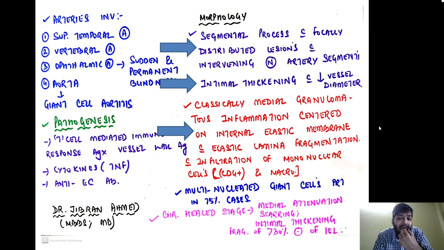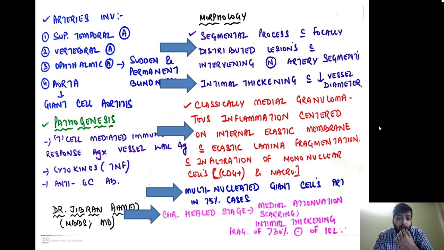The elastic lamina has undergone fragmentation with infiltration of mononuclear cells, that is the CD4 plus T cells and the macrophages. Multinucleated giant cells are present in 75% of the cases, and chronically healed cases will show medial attenuation, meaning the tunica media becomes very thin, destroyed, attenuated. There will be scarring, intimal thickening, and fragmentation of more than 30% of the circumference of the internal elastic lamina. Okay, this is the criteria for chronically healed lesions.